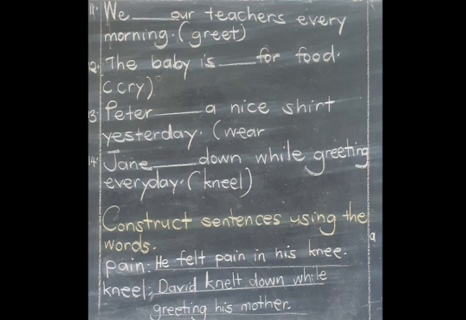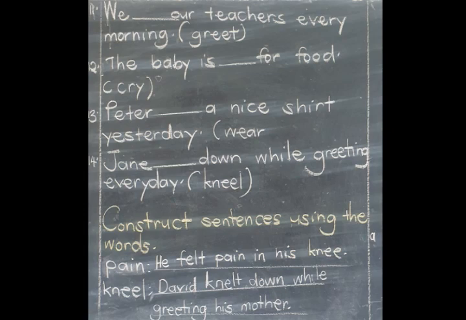Then we have 14, which says Jane dash down while greeting every day. So we have that activity about the different forms that we looked at in our lesson 1.